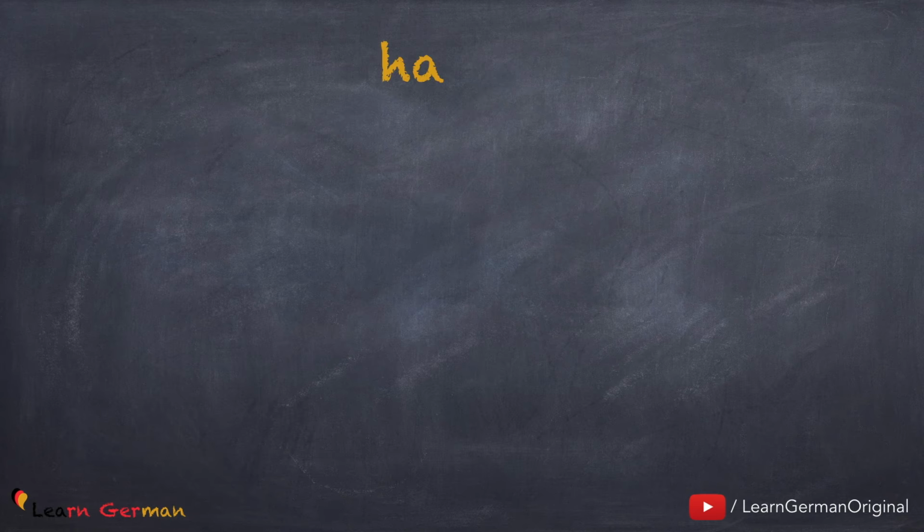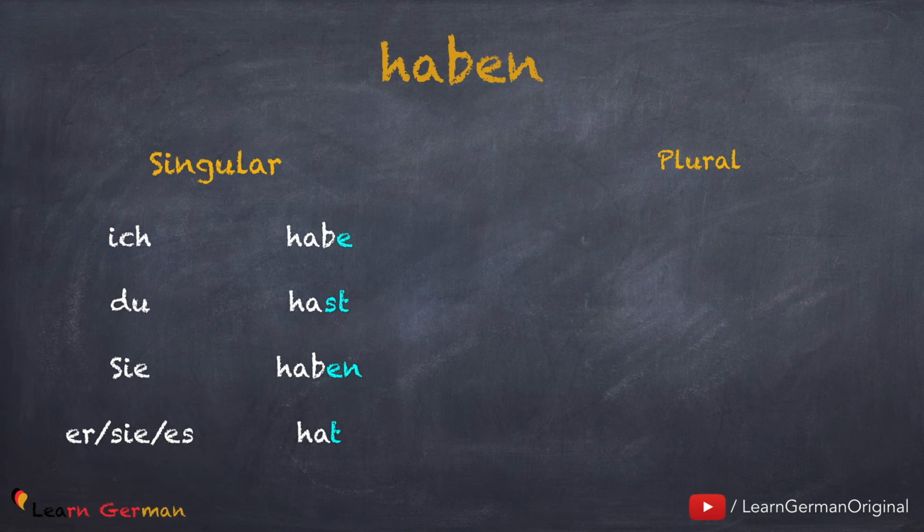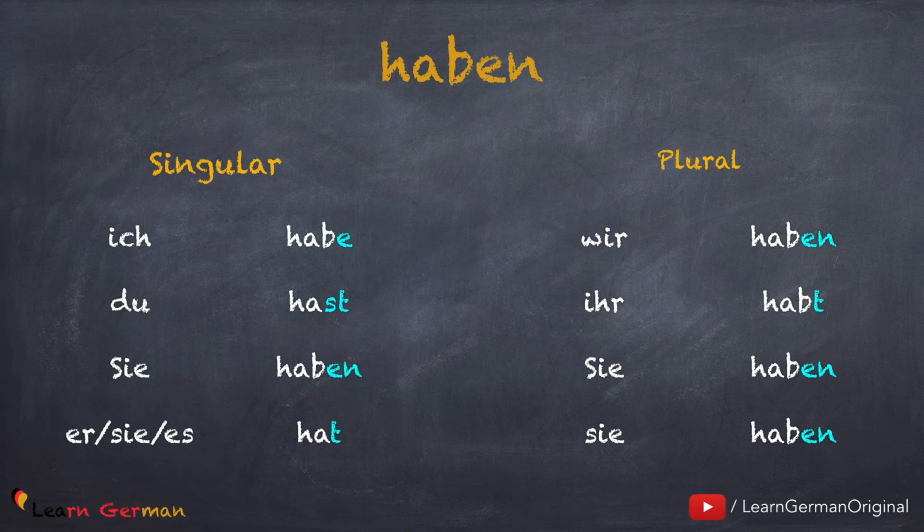Great! Now let's see how to conjugate the verb. Don't forget to repeat after me. Ich habe, du hast, er, sie, es hat, wir haben, ihr habt, sie haben, Sie haben.